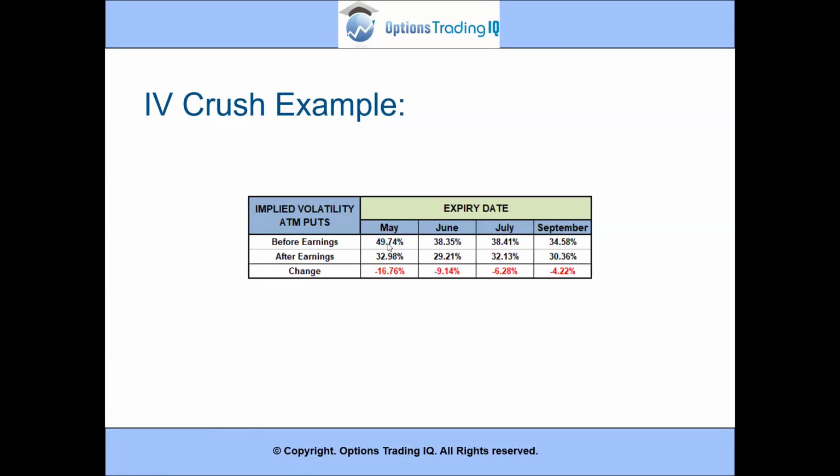Before the earnings date for May, implied volatility was nearly 50%. After earnings, the at the money puts dropped to 33%, so a decline of 16%. You can see June dropped by 9%, July by 6%, September by 4%. So the biggest impact is on the front month, on the shorter term options. Let's go and look at another example.